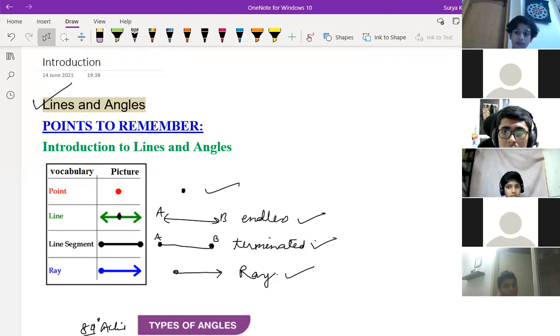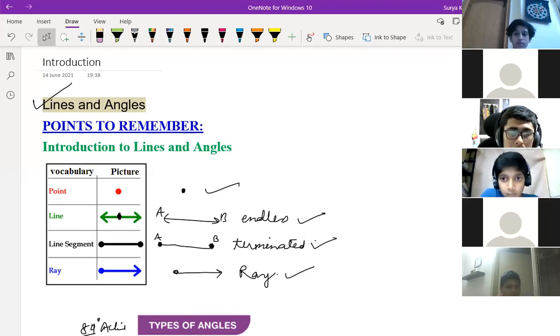Supplementary angles and linear pair. Okay. What about co-interior angles? Two angles on the same side of the transversal. Yeah, those sums should be equal to what? Equal to 180 degrees. Yeah, linear pair is 180 degrees, then co-interior angles is 180 degrees.